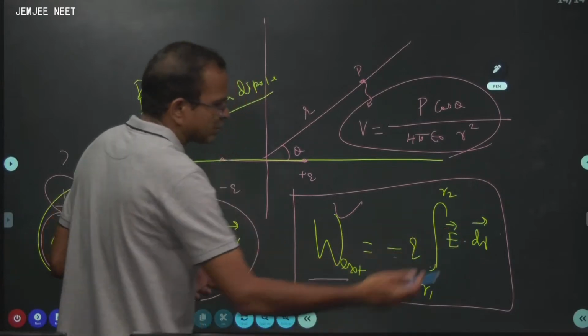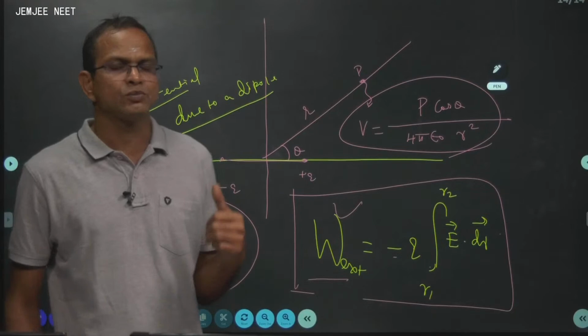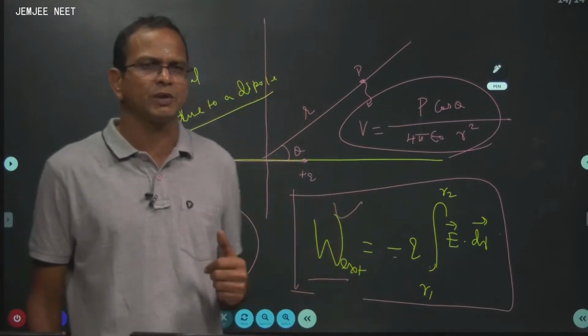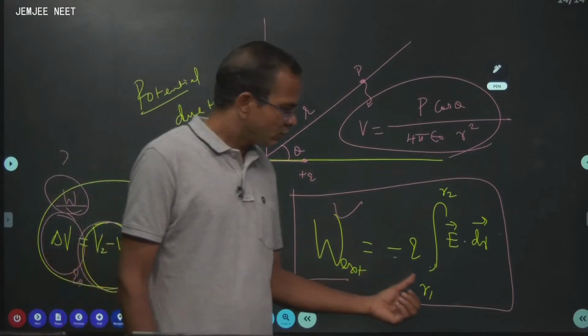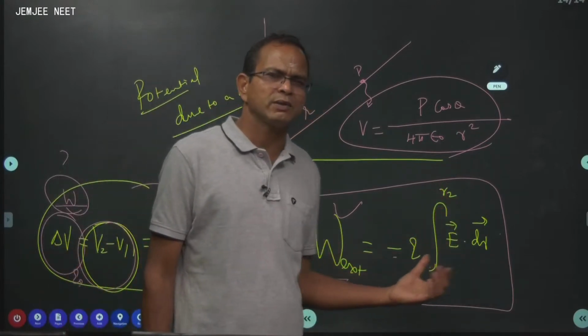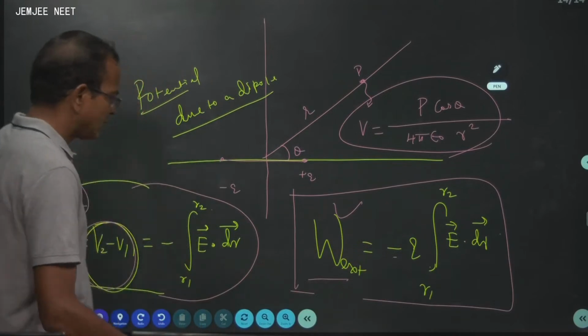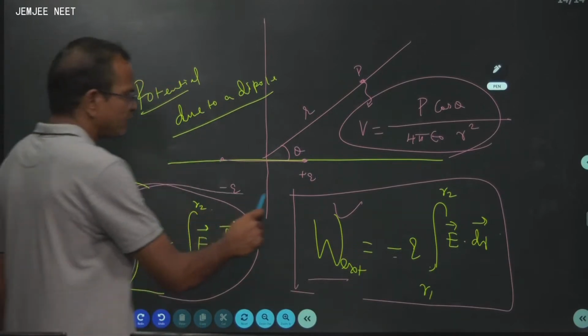Therefore, when you cross multiply by Q, what you get is always work done by the external agency. Suppose you are a third person standing there and pushing a charge, then the work done by you from R1 to R2 is simply given by this formula. So this is a very important technique. You should be very clear with this.